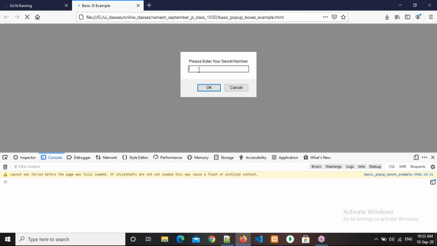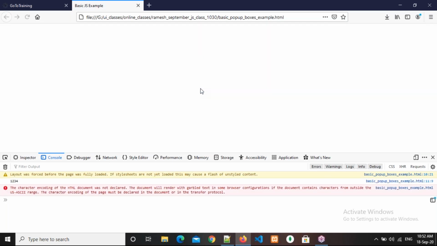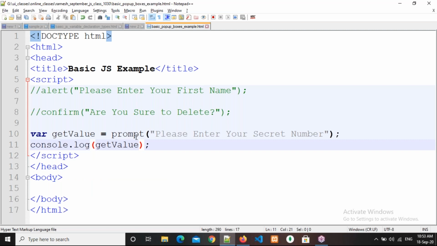See here, I am entering some data: 1, 2, 3, 4. Now click here. See here, you are getting 1, 2, 3, 4 or not? Please respond everyone. So if you want to use a prompt box, we need to assign this prompt box to a variable so that automatically the text box value will be stored in it.